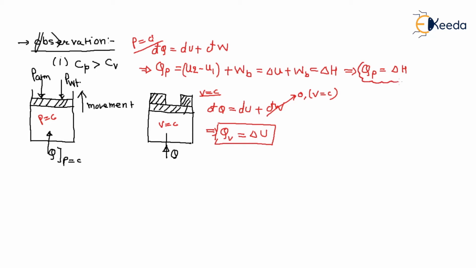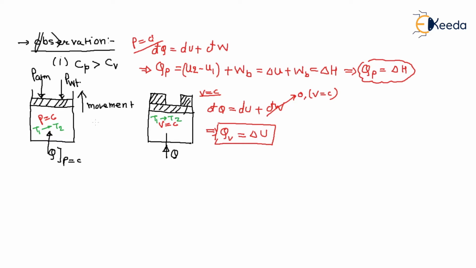So for these two processes, what do we conclude? Take a system of the same mass with initial temperature T1, and when heat is supplied the final temperature is T2.